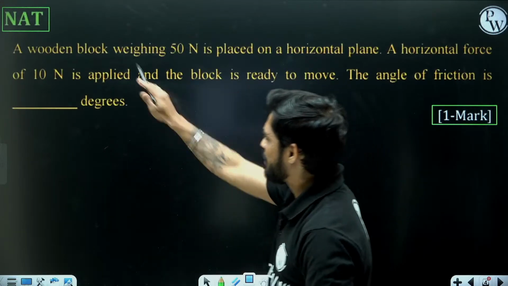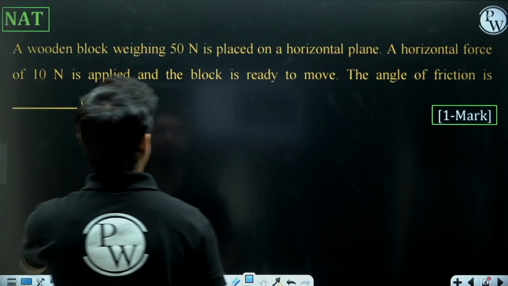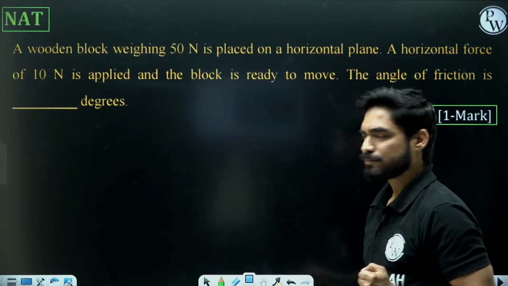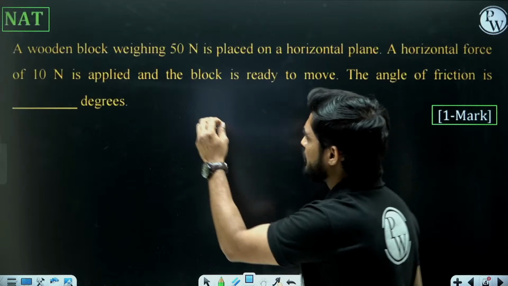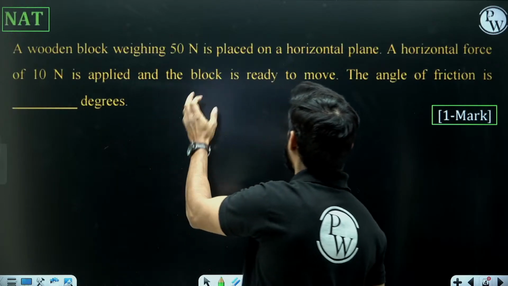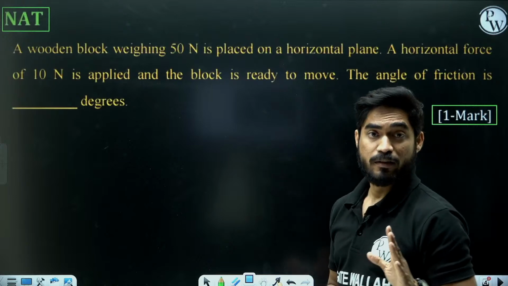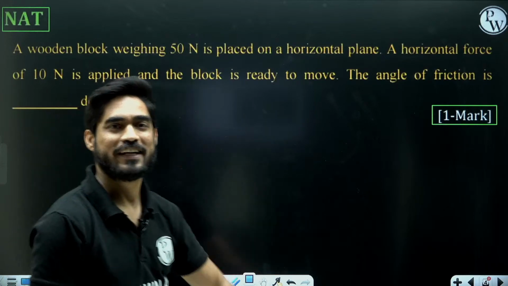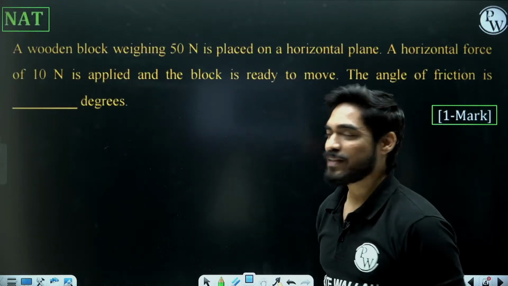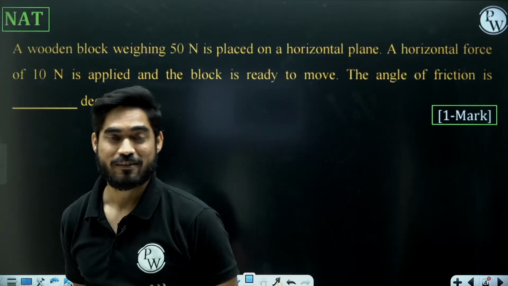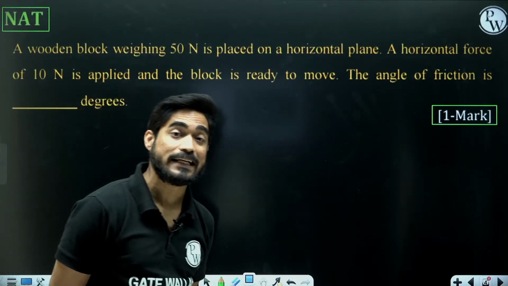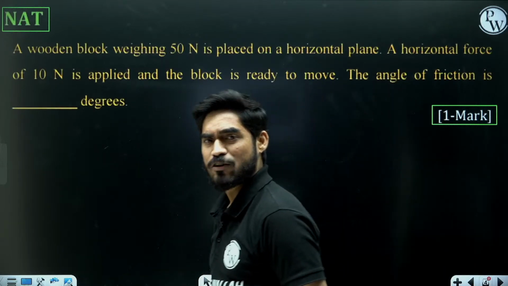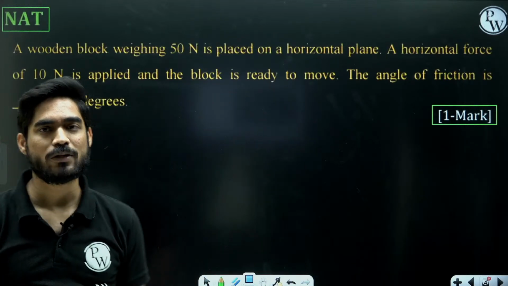A wooden block weighing 50 Newton is placed on a horizontal plane. A horizontal force of 10 Newton is applied and the block is ready to move, meaning it is on the verge of motion. The angle of friction is, I hope you remember, phi equal to tan inverse of mu. So you first need to find mu, and then tan inverse of mu will give you the angle of friction.